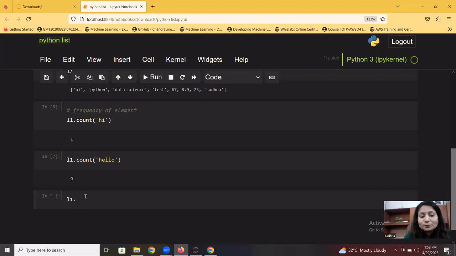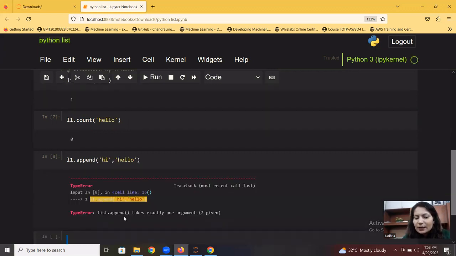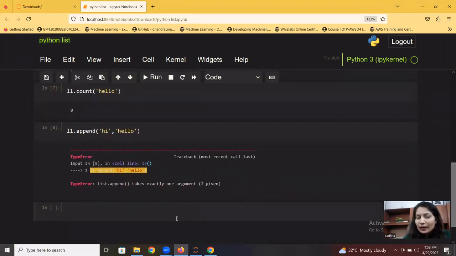What is the next option? In case I want to append multiple values altogether. Append is the function which adds values one by one. We can check it out. If we try to add two values altogether, it will throw an error. What it says is that list append takes exactly one argument, two given. We cannot pass more than one value while adding the element. But in case I need to add more than 10 elements to this existing list, I have to keep calling the append function by passing a single element, which is not a good practice.